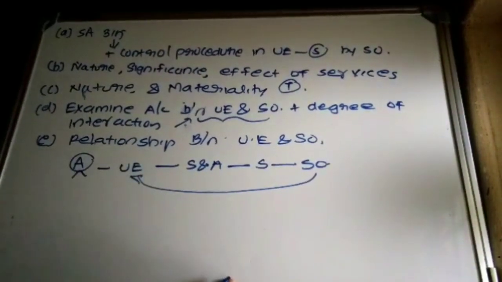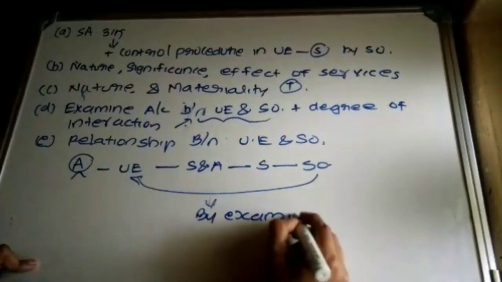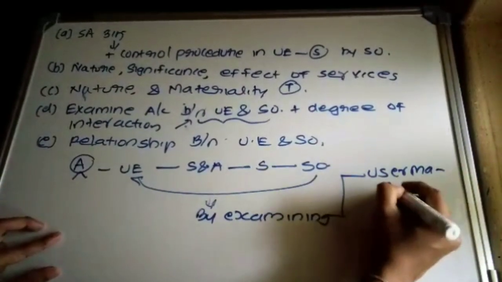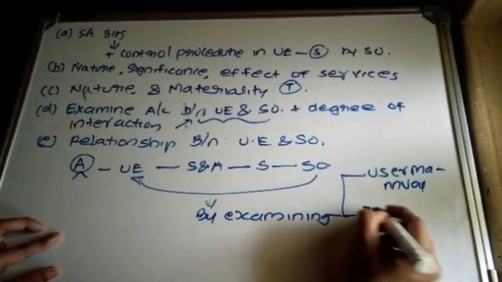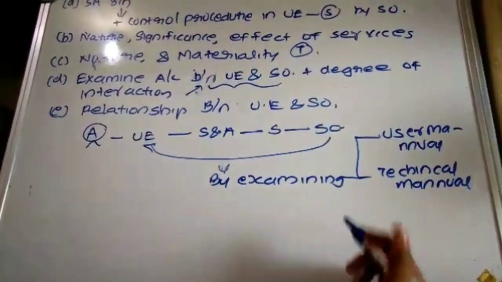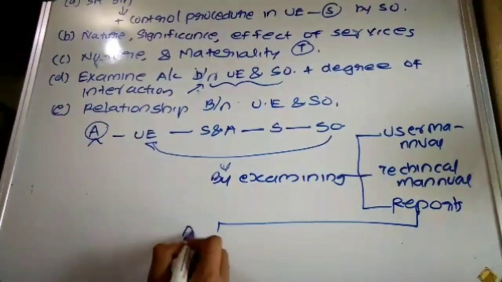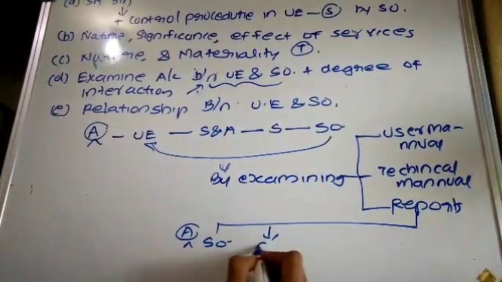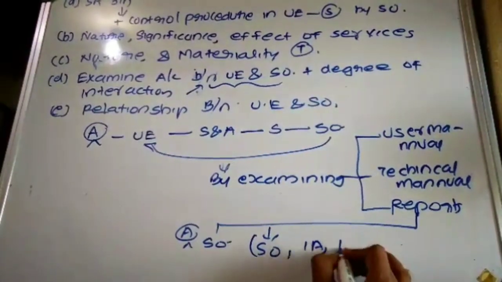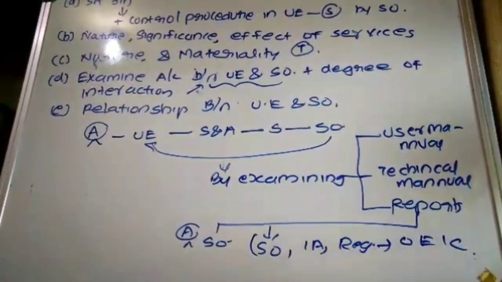How can they obtain the sufficient and appropriate audit evidence? By examining the user manual, technical manual. In between there were some interruptions. Then they can also use what? Reports. Reports can be issued by the auditor of the service organization or by the service organization itself, or the internal auditor of the service organization, or any regulatory authority, mainly about the operational efficiency of the internal control system.